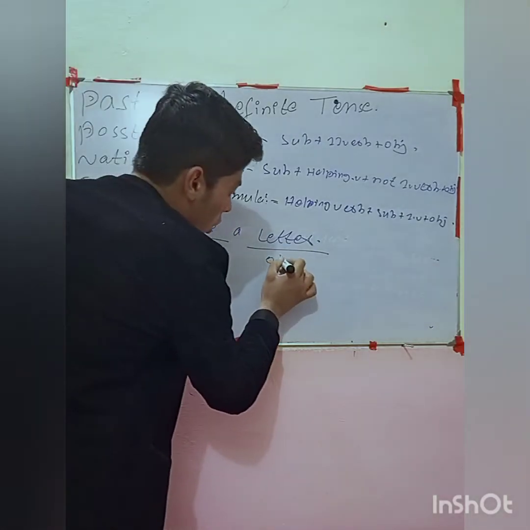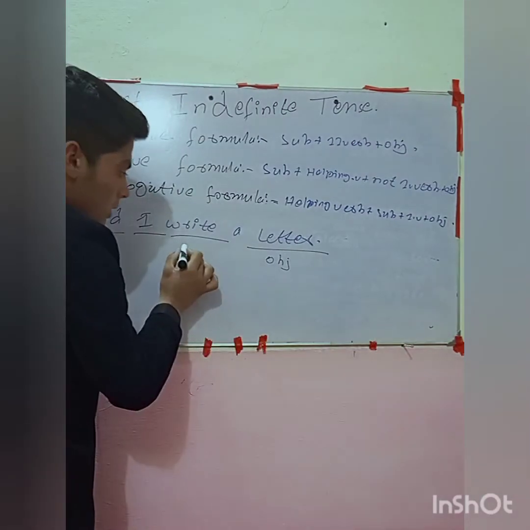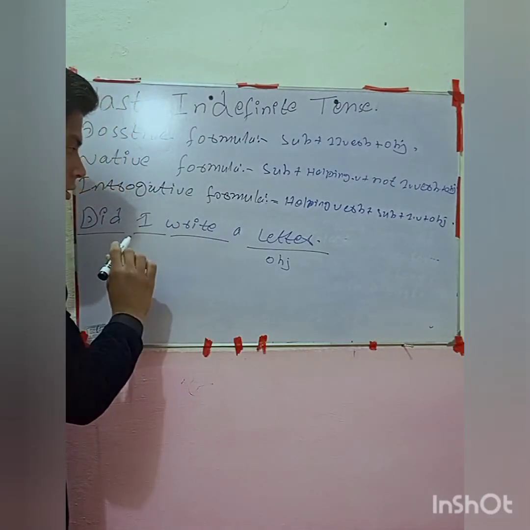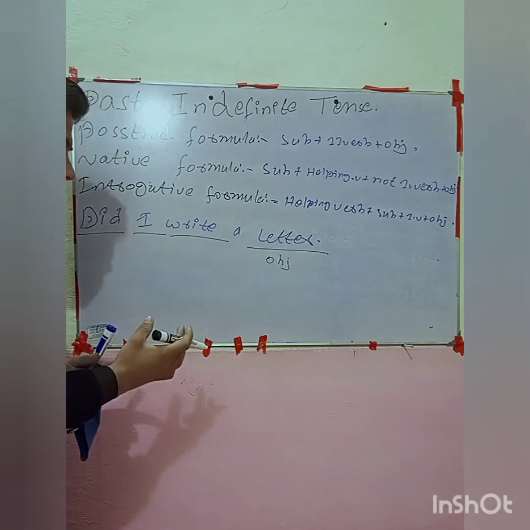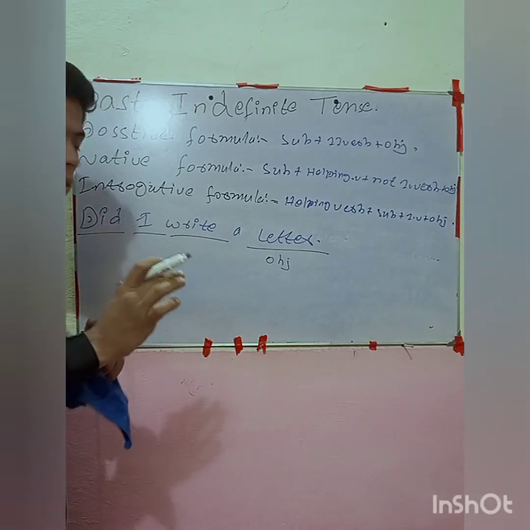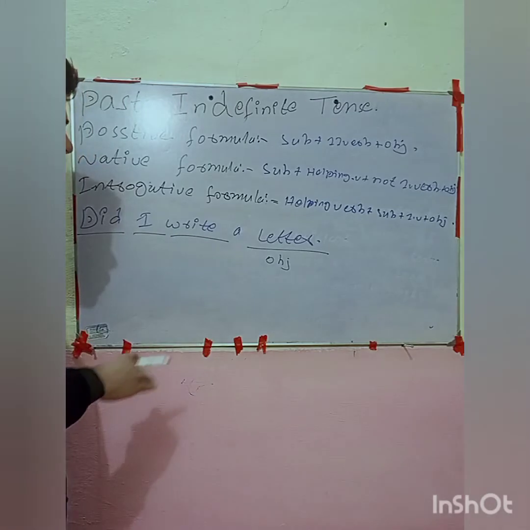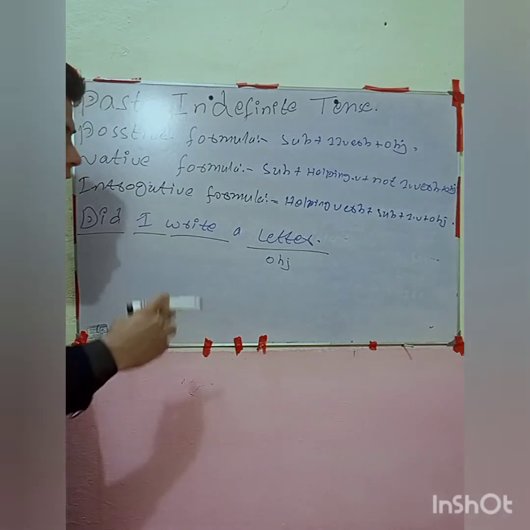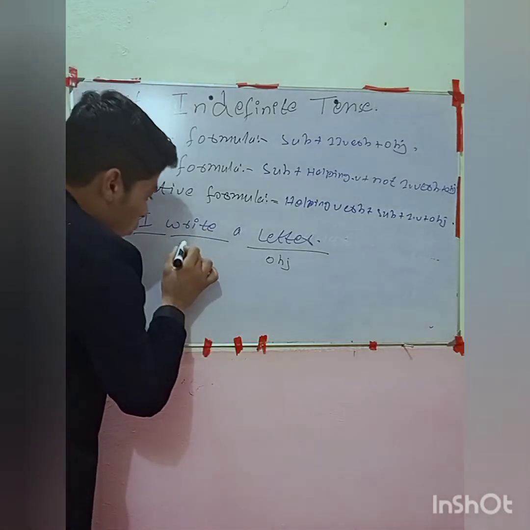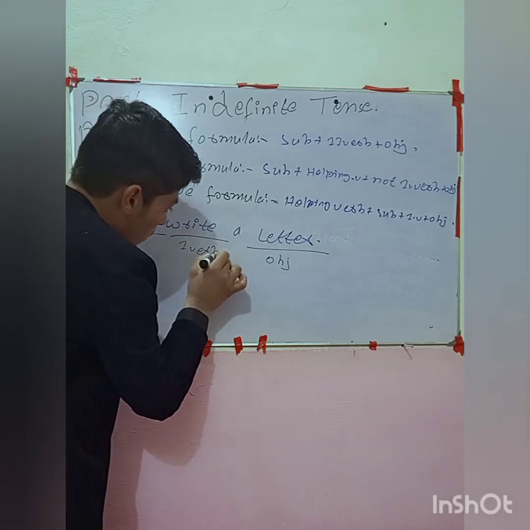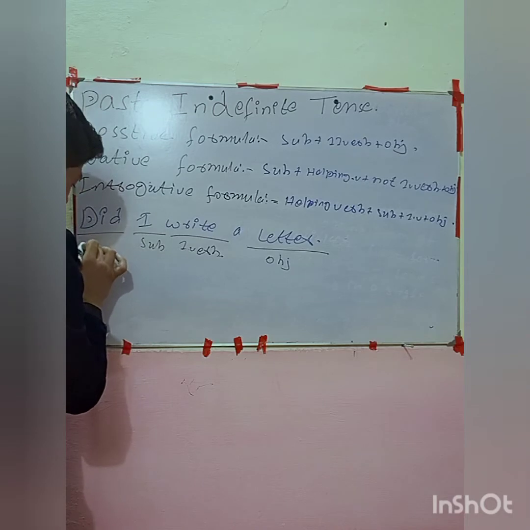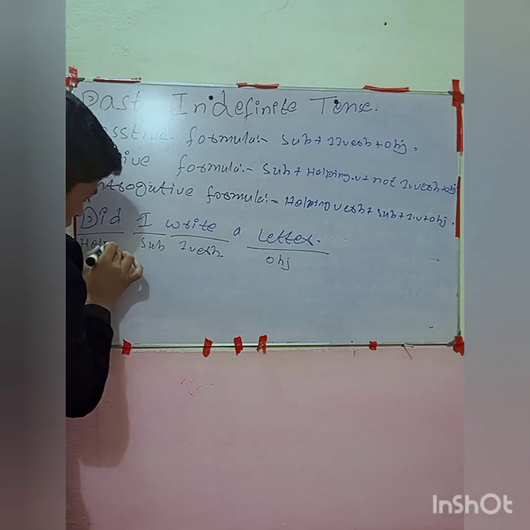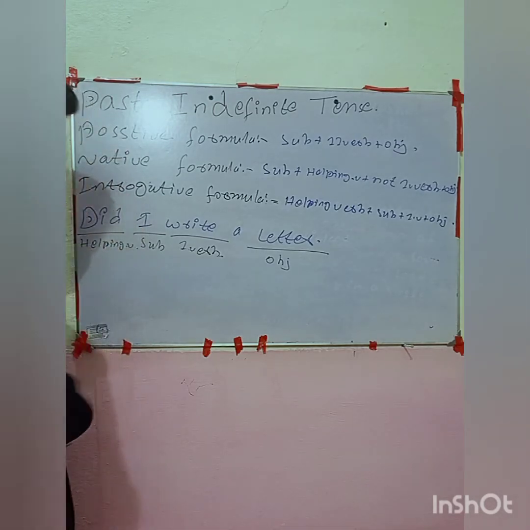Look, the object is here. Just look at that. If that is wrote, it means the second form of verb. But we use the second form of verb just in a positive sentence. We cannot use it in an interrogative sentence or a negative sentence. That one is the first form of verb, right? That one is the subject, and that one is a helping verb.